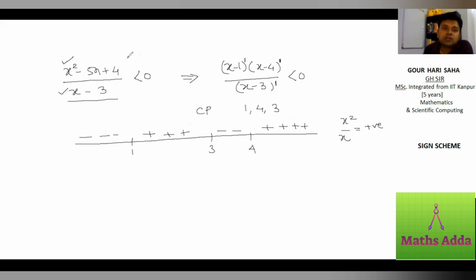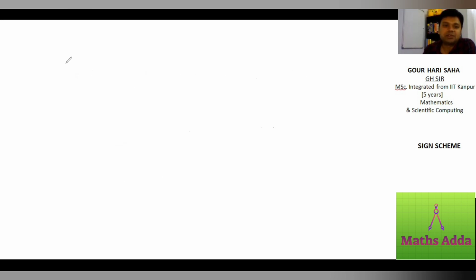Now what you are looking for in the question is less than 0, means negative. So you are looking for the negative answer. So this is your answer: minus infinity to 1 union 3 to 4. So you solved the second question of inequality. I will take one more example.